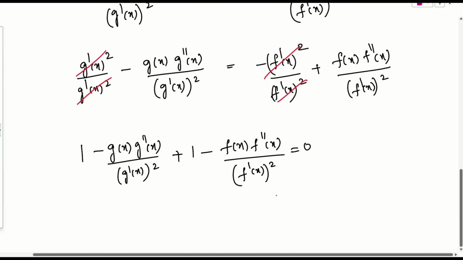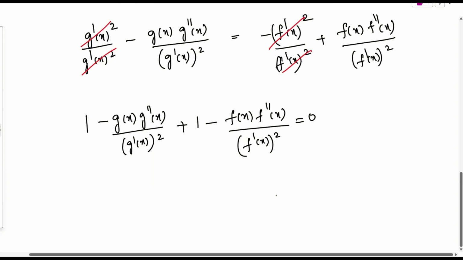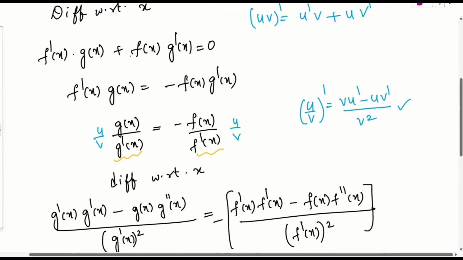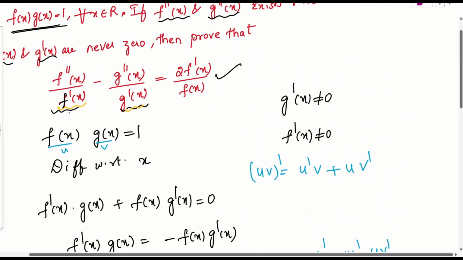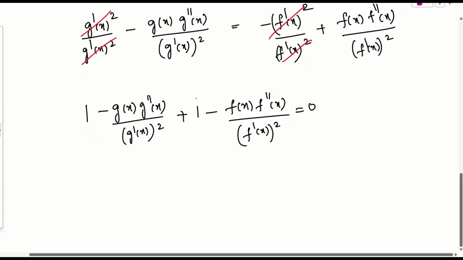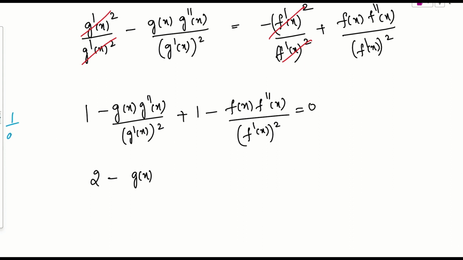Is it fine? So now look into this problem here. If you look into the problem, we don't have g double dash of x over g dash of x the whole square. Simply, a simple modification I'll be doing. 1 plus 1 will be what? 2. Agree? Minus, we are having g of x. See, wait, I'll show you. 1 by a square, can I write as 1 by a times a? Agree?